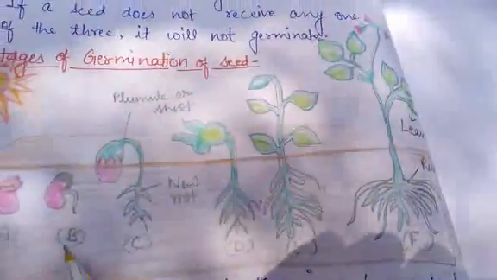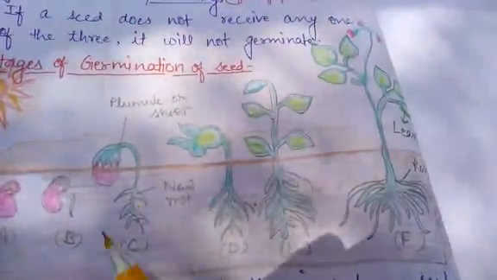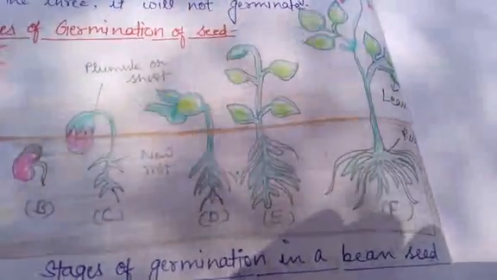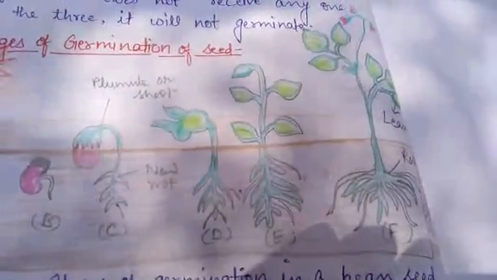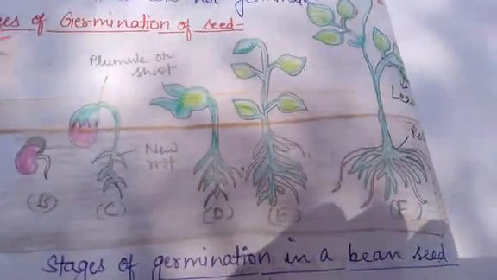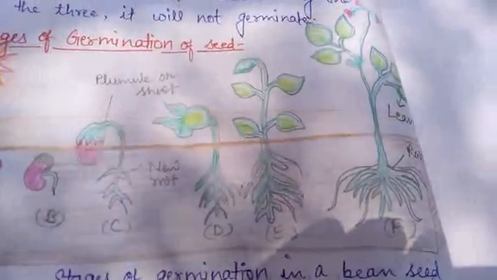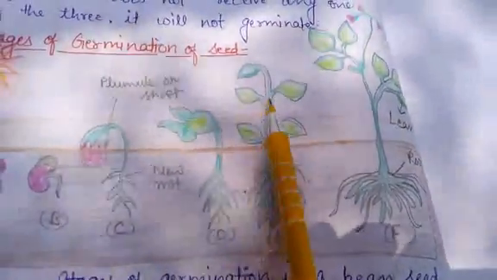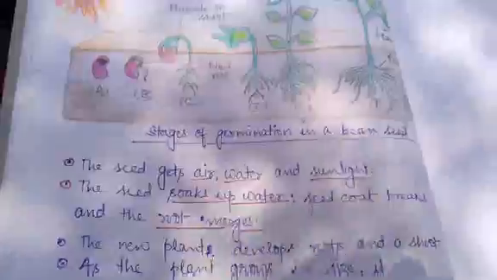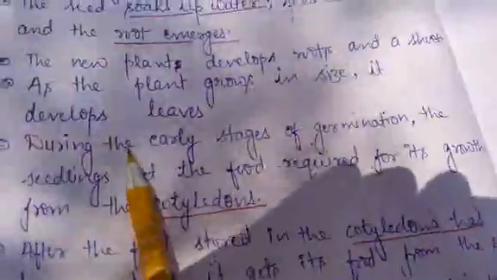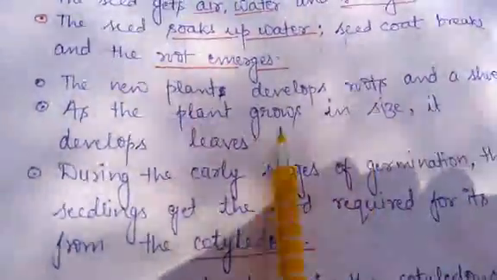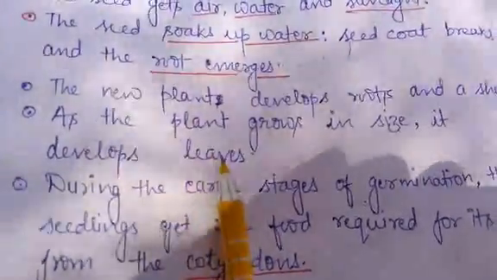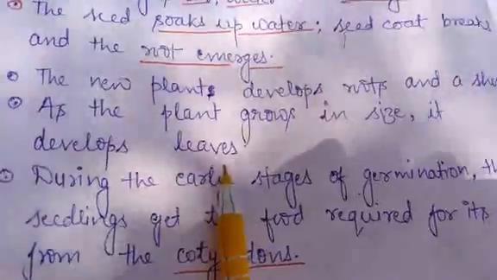Next, when this particular seed occupies the stage of maturation, then what will happen? Various leaves will also develop here. Various leaves are present in this particular diagram. Next is what? As the plant grows in size, it develops leaves. So it is clear to you all, students, that the leaves will also be present there.